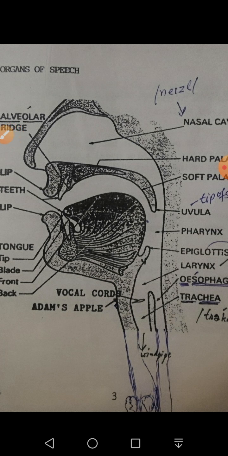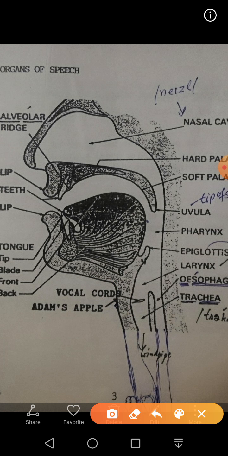Here is a small flap which is shown here, this one. So there are two vocal cords. One is attached at this place, another is attached at this place. They stretch across this trachea.